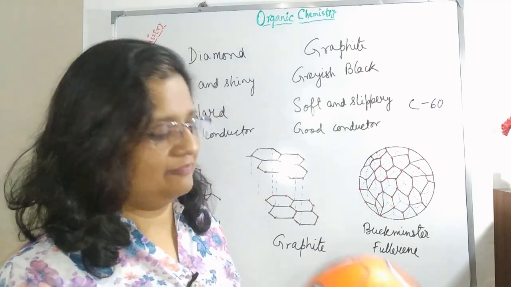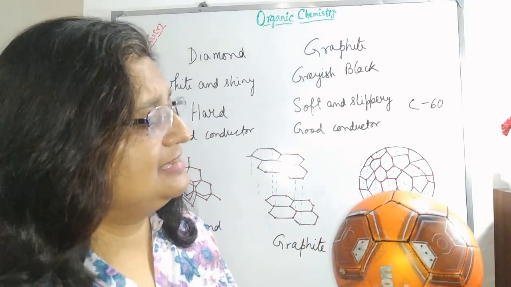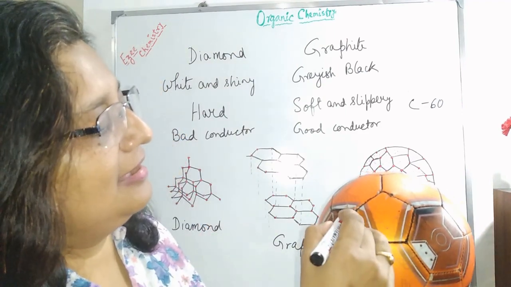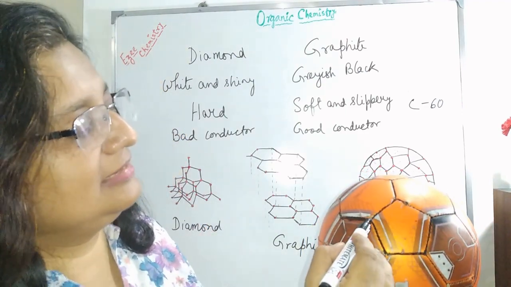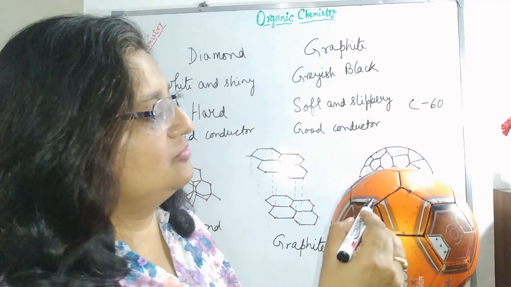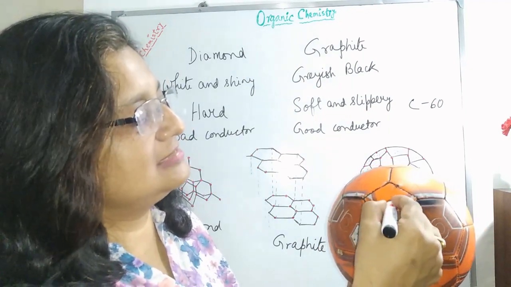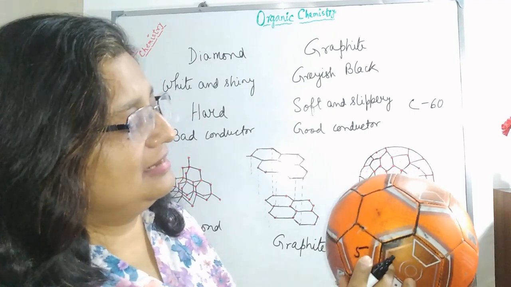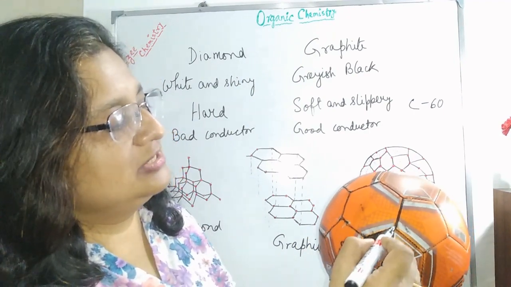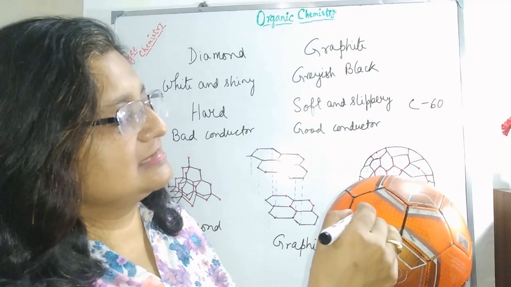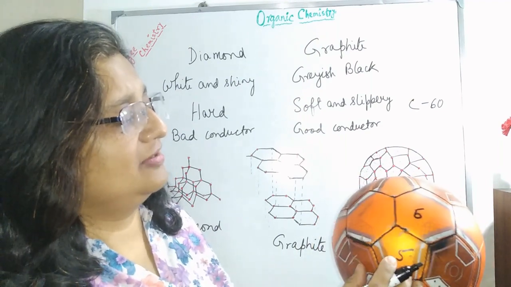If we look at a football, actually, we can see that there is a pentagon. Let each corner be a carbon atom. So 1, 2, 3, 4, 5. 5 carbons. So this is a pentagon. And here 1, 2, 3, 4, 5, 6. 6 carbons. So this is a hexagon.